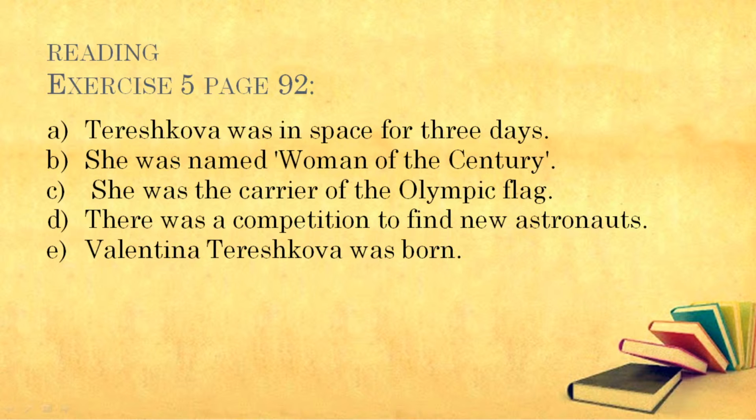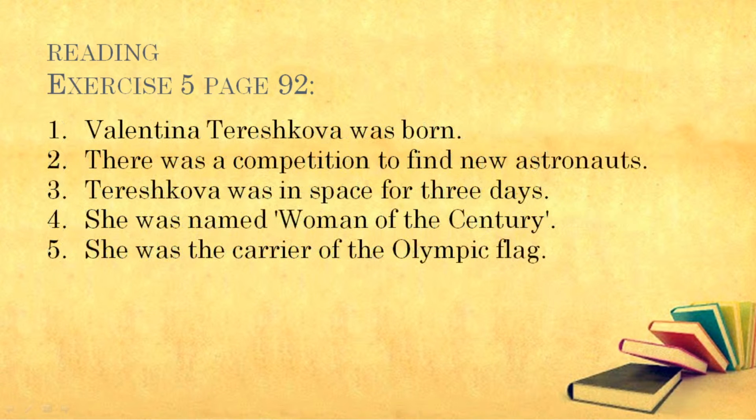So D is number 2. So E number 1, D number 2. Then A is number 3. Tereshkova was in space for 3 days. Then after that we have, she was named Woman of the Century is number 4, and the last one, she was the carrier of the Olympic flag. Very good.